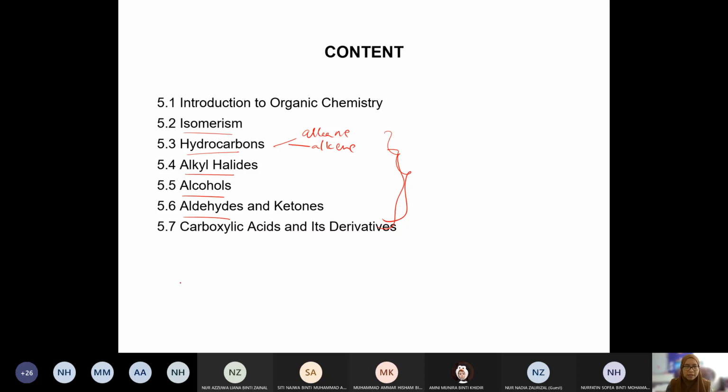Amide. Okay, amide, but we are not covering that part. Okay, kita ada banyak lagi, tapi ini je yang kita cover. So this is already considered as, you know, helpful lah, sebab banyak, you tak payah nak hafal banyak compared to last time, guys. Okay, a lot of the content have been removed.